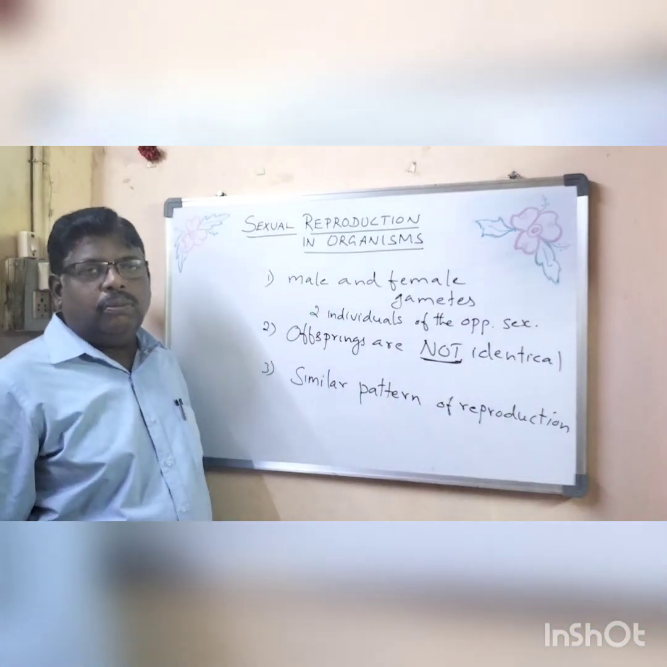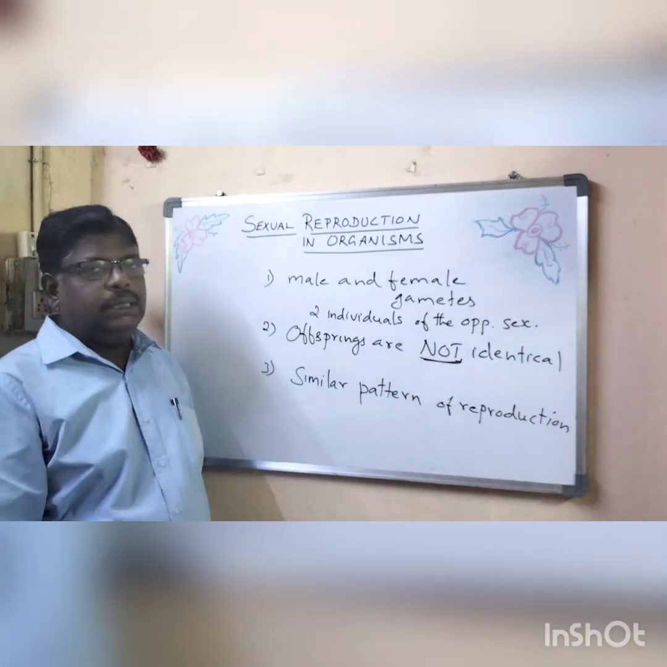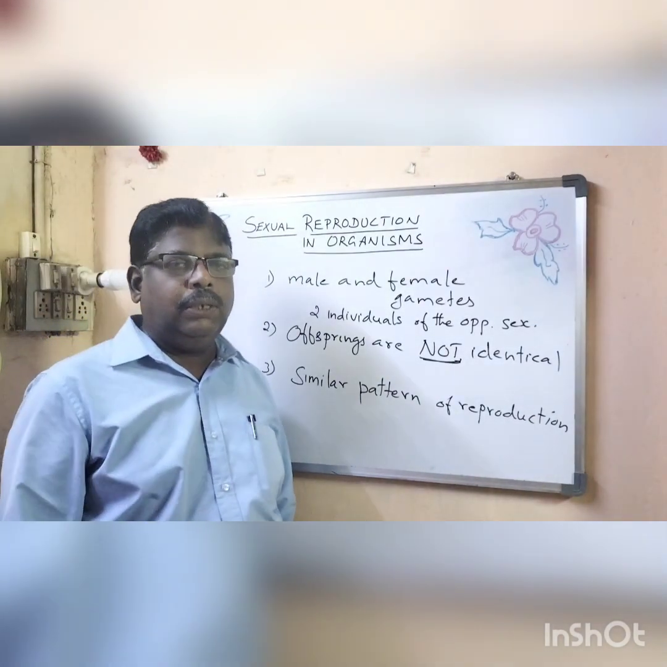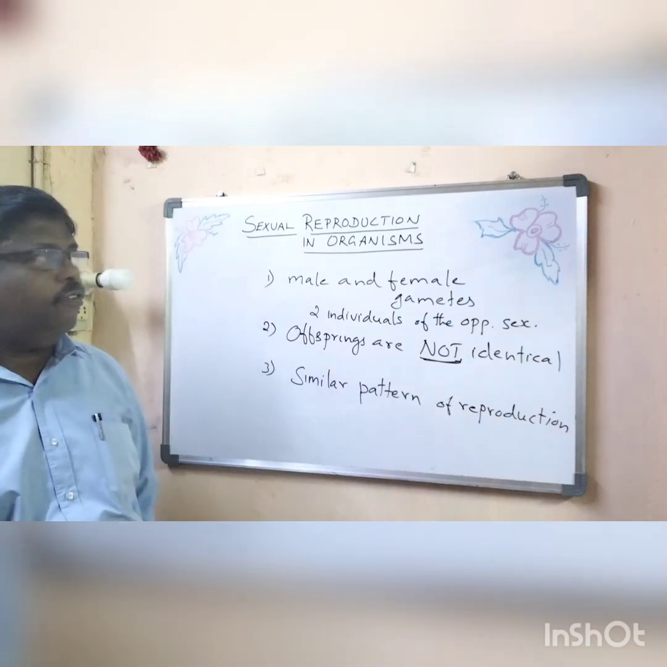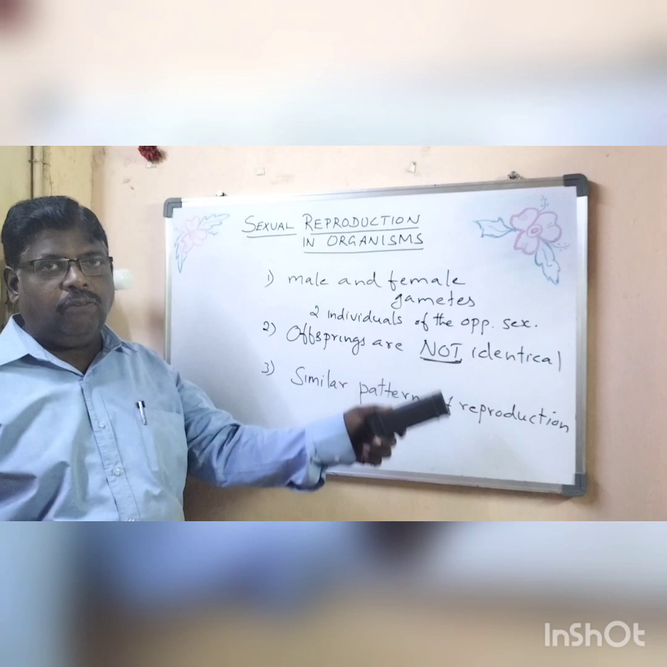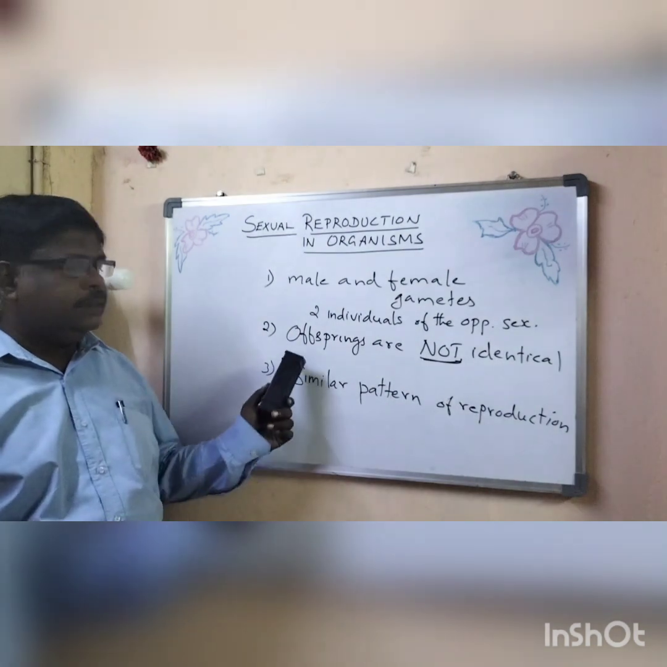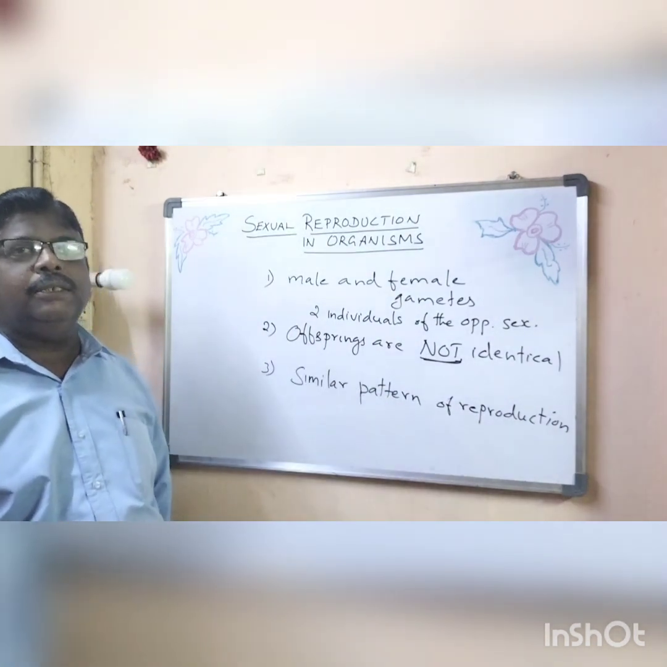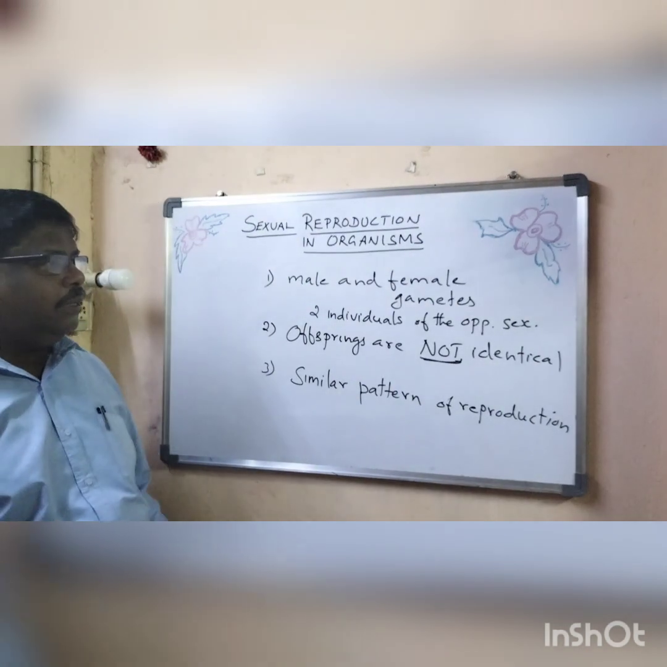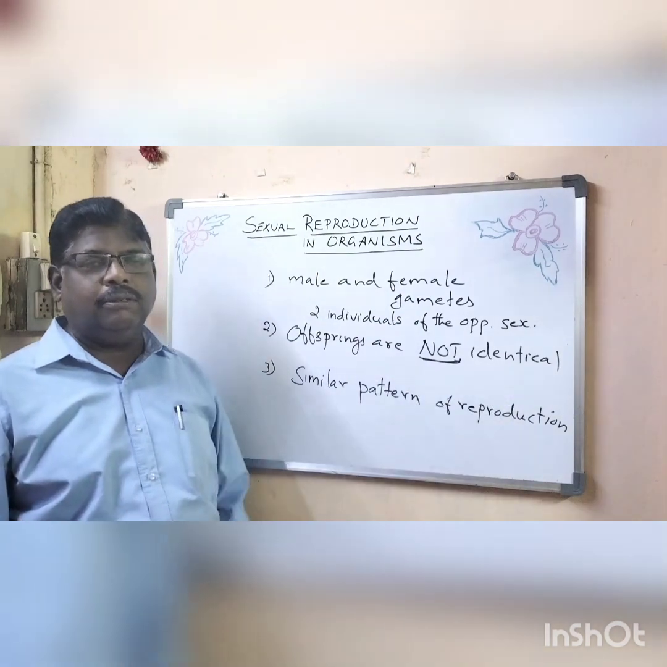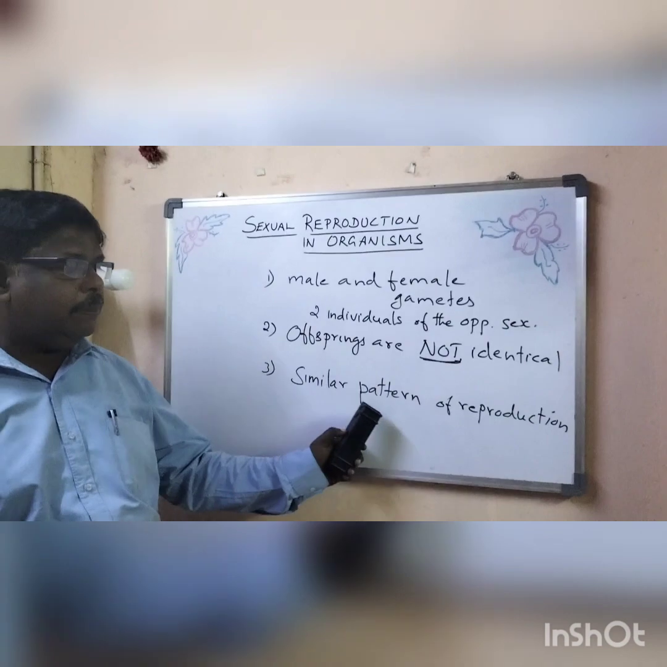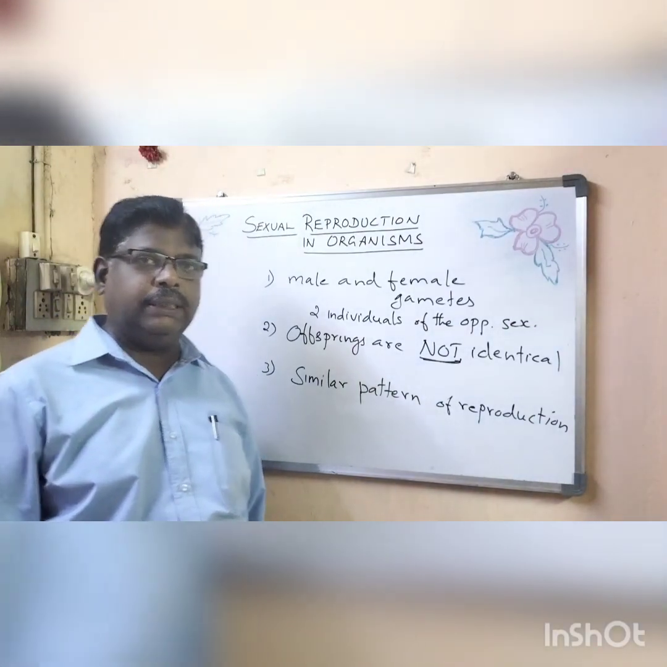So basically, you should know about these factors about sexual reproduction. It involves the formation and fusion of male and female gametes produced by two individuals of opposite sex. Secondly, offsprings are not identical, whereas in asexual reproduction, they are identical. Here they are not identical; they show variation. Then there is a similar pattern of reproduction among organisms, right?